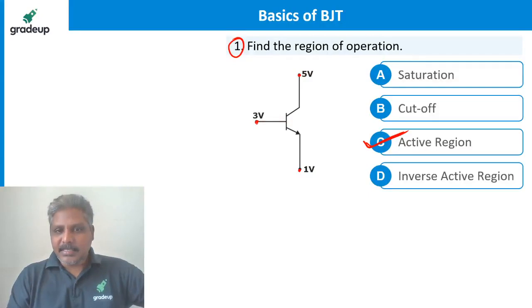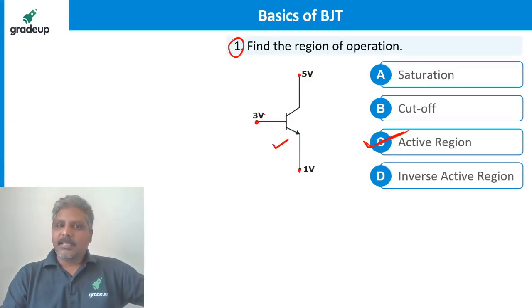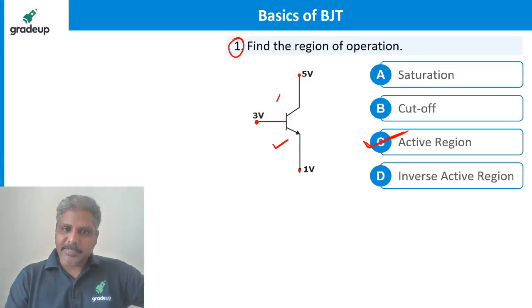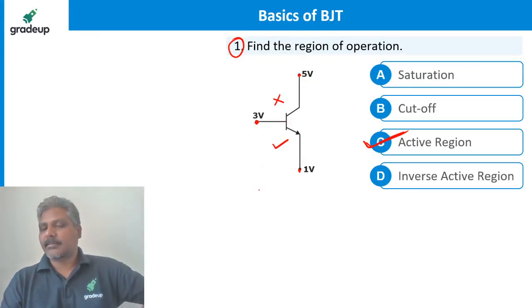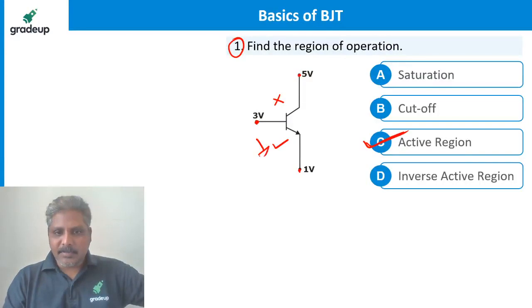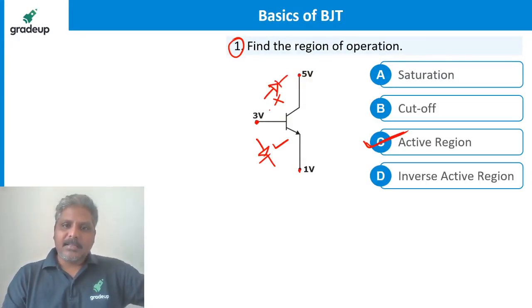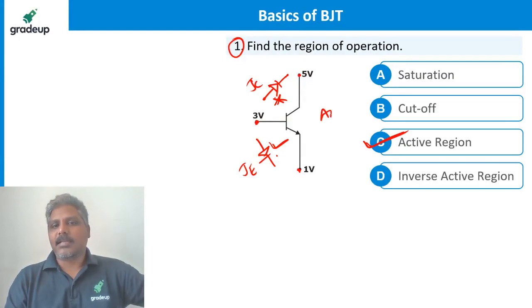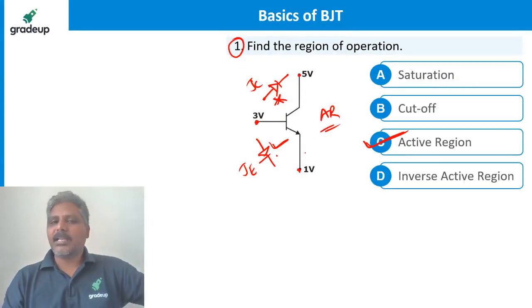Very simple. This voltage is greater than this, so the junction is forward bias. This voltage is less than this, so the junction is reverse bias. If you want to understand in terms of diode also, you can understand like this. They are like junctions, right? Anode is less than cathode, that's why it is reverse bias. Anode is higher than cathode, so it is forward bias. This is JE, this is JC. It is active region. Hope we are all clear.